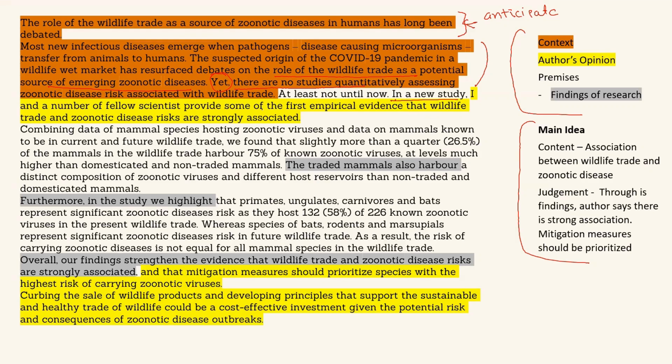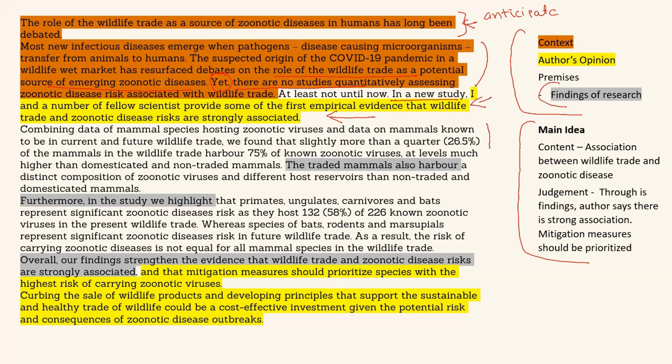In a new study, I and a number of fellow scientists provide some of the first empirical evidence that wildlife trade and zoonotic disease risk are strongly associated. So this is his, I should not say opinion alone, but this opinion is more than that, he has given it through some evidence. But for the sake of simplicity, this is the author's judgment on the entire thing, that there is a strong association between wildlife trade and zoonotic disease. And then how has the author built his argument, or the main point, which is of course this particular line.